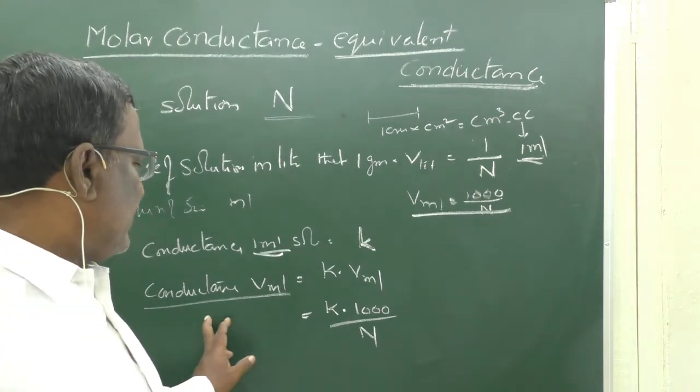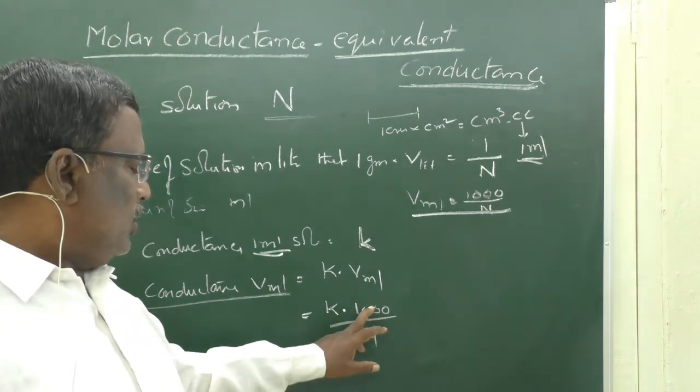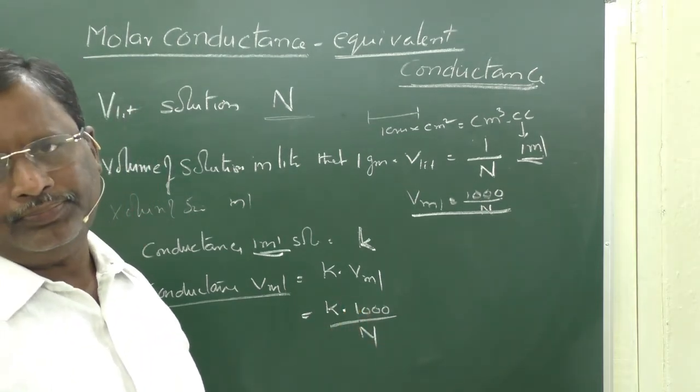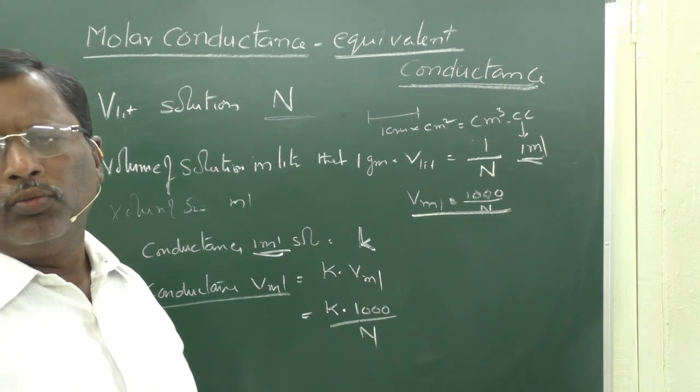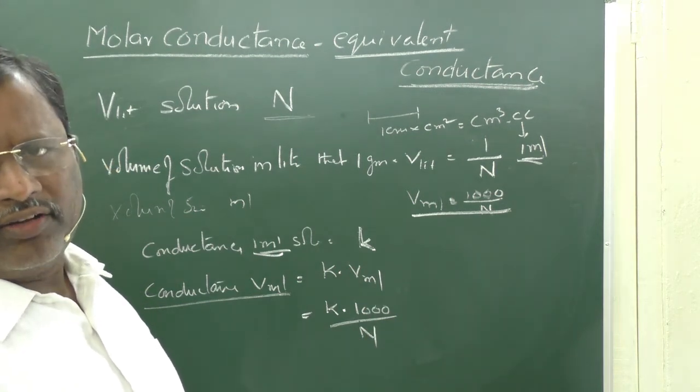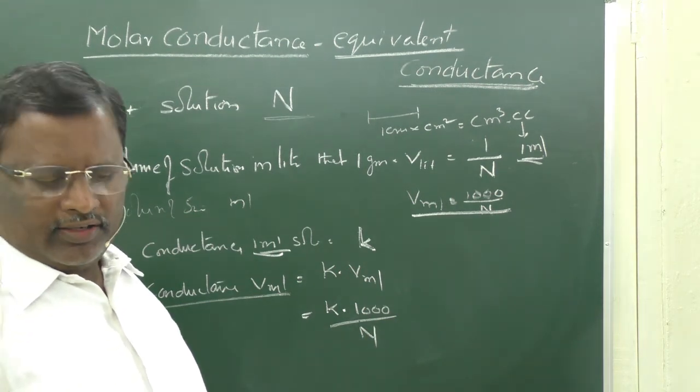So equivalent conductance is equal to kappa into 1000 by N. By this way we can calculate molar conductivity and equivalent conductivity.